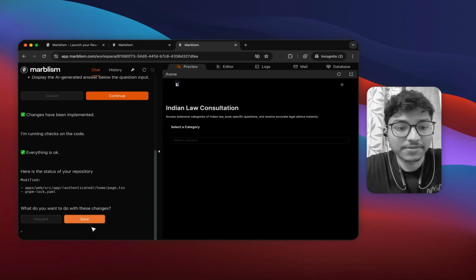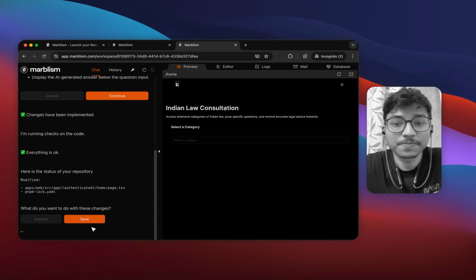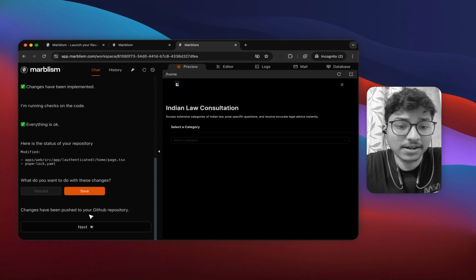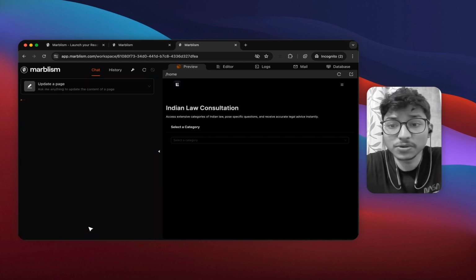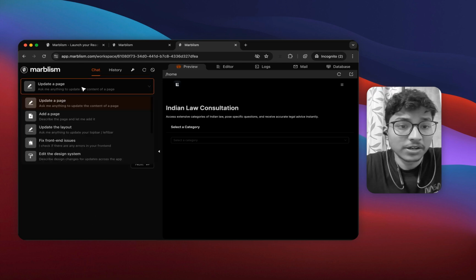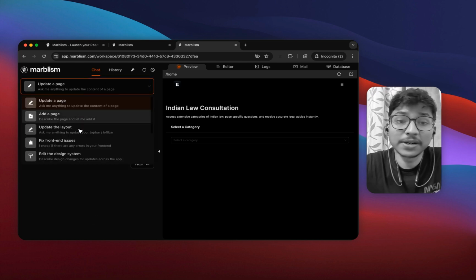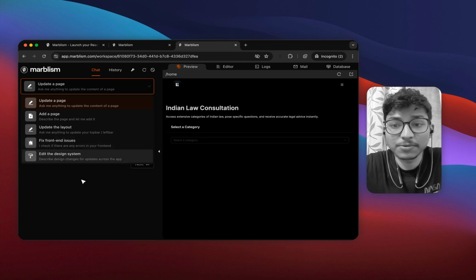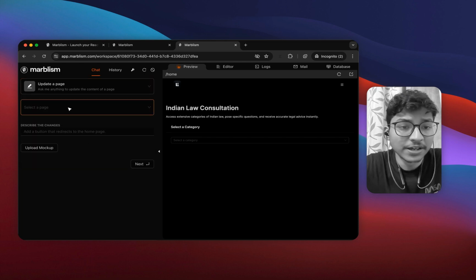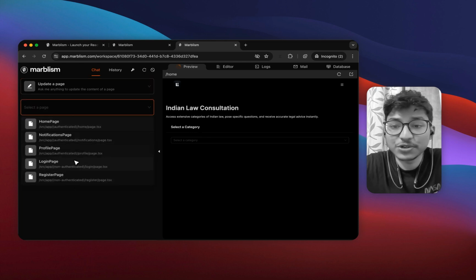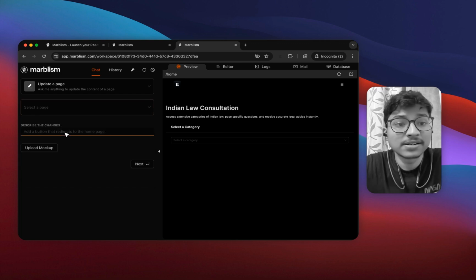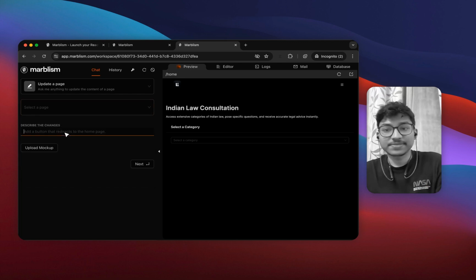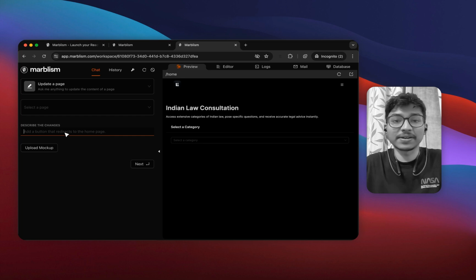Update a page if you want to do something in the home page. Let me save all the changes that I've done and then let me show you. It's pretty great, right? It does all the changes and then asks you if it's all good or if you want to make any other changes. You can update a page, add a page, update the layout, do front-end fixes, or edit the design system, like change the font. You can select the page you want to change and simply write out what you want to do and it will be done.